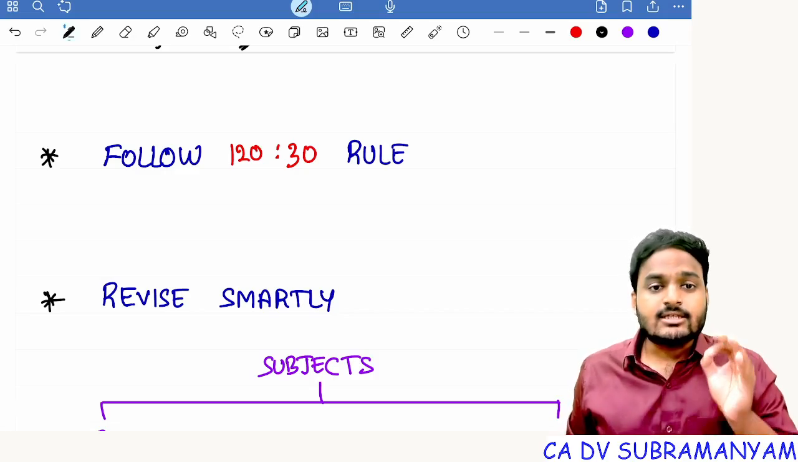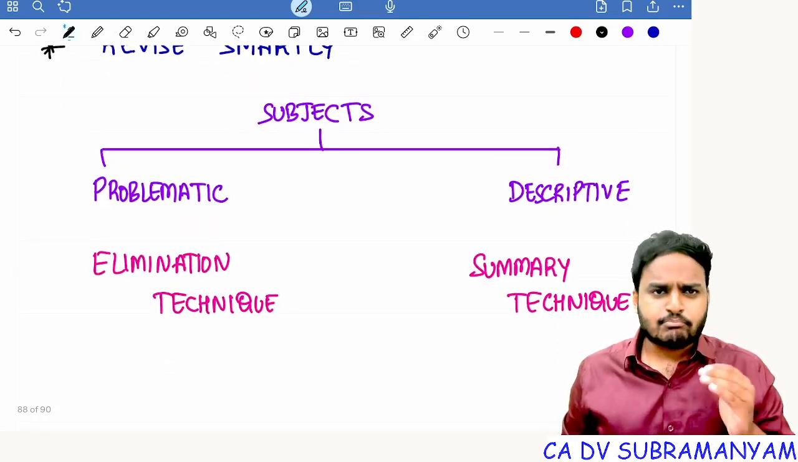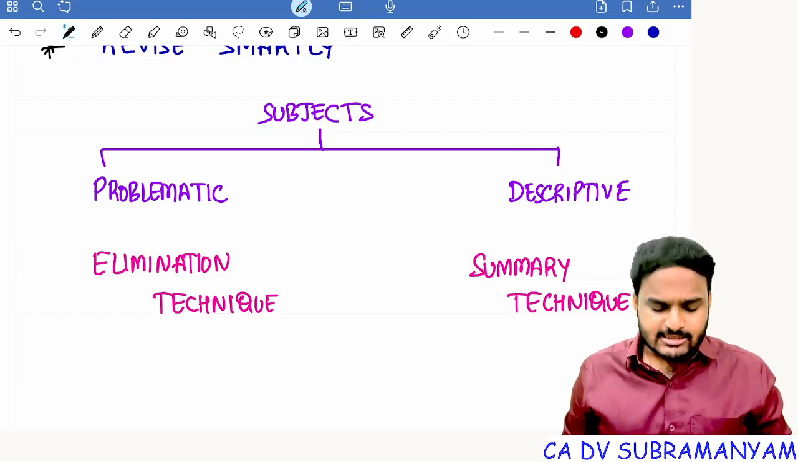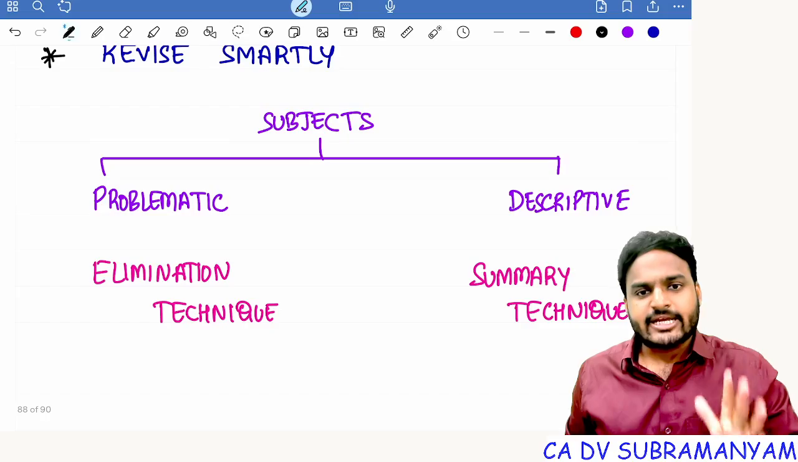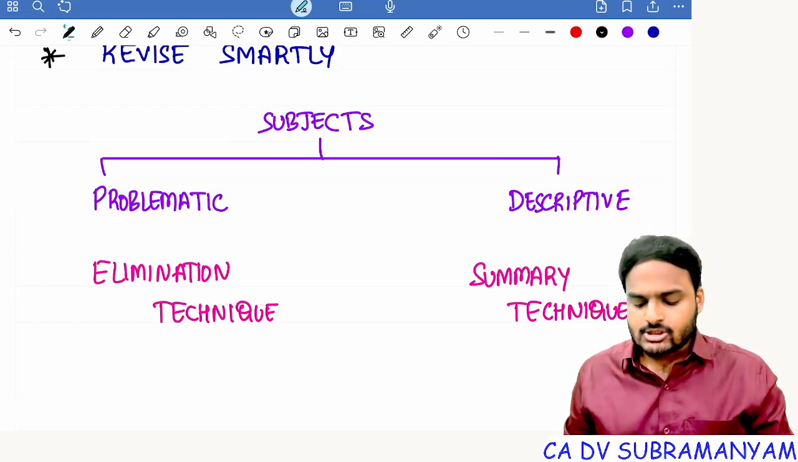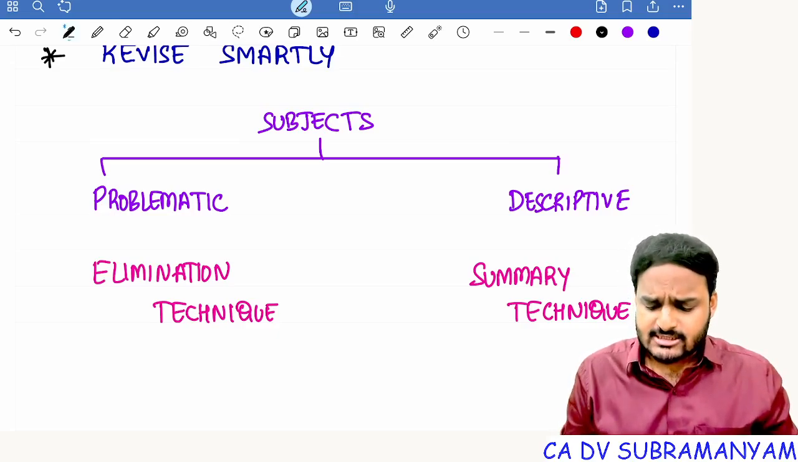Revise everything smartly. You all know subjects are of two types: problematic subjects and descriptive subjects. For problematic subjects, I suggest the elimination technique. And for descriptive subjects, that means theoretical subjects, I suggest the summary technique. Sir, what are those techniques, sir? I'll tell you, just listen carefully.